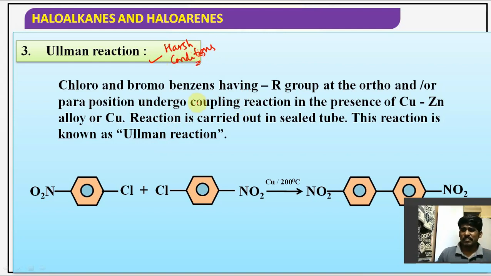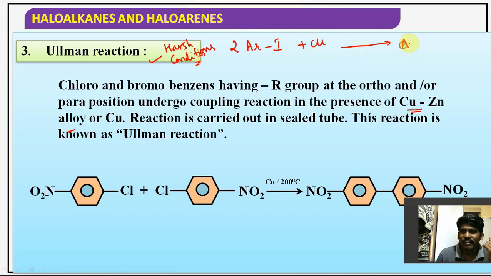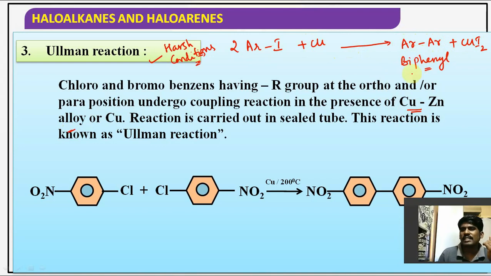Harsh conditions in the sense high temperature, high pressure is required. Simply, you can take 2 moles of aryl iodide with the help of copper. Copper can be used, or copper zinc alloy also can be used, right? With the help of copper, it will give Ar-Ar plus CuI2 removed. Ar-Ar is called biphenyl, guys. CuI2 is nothing but copper iodide.